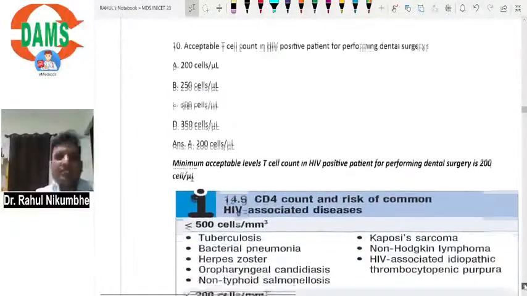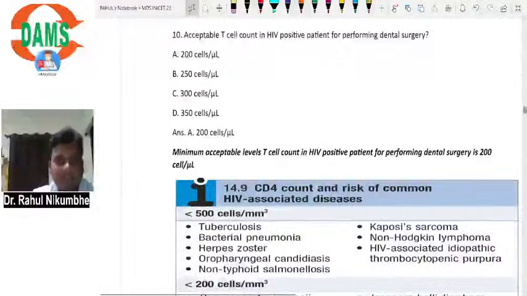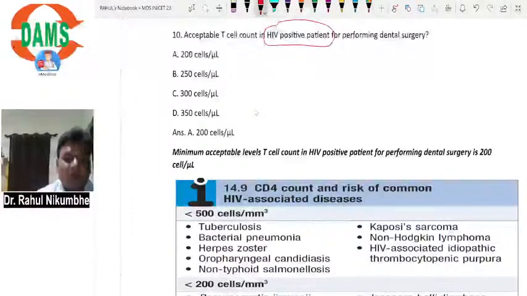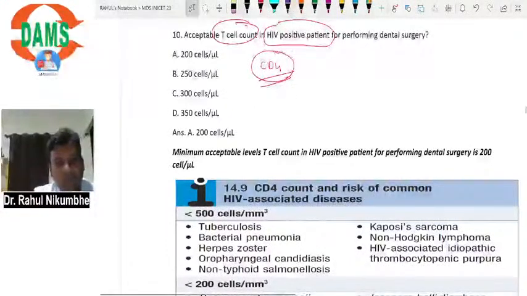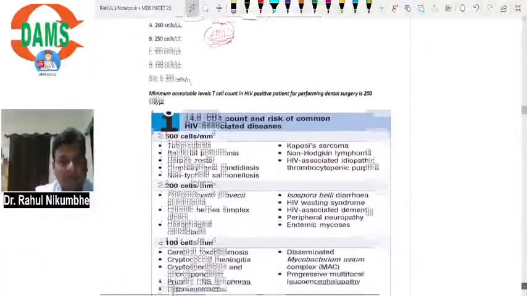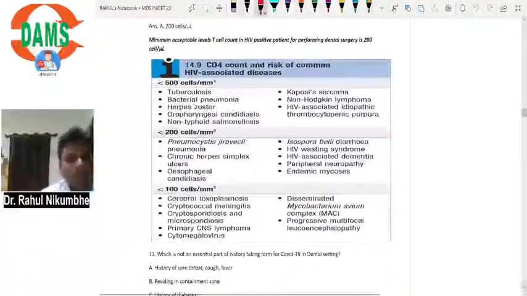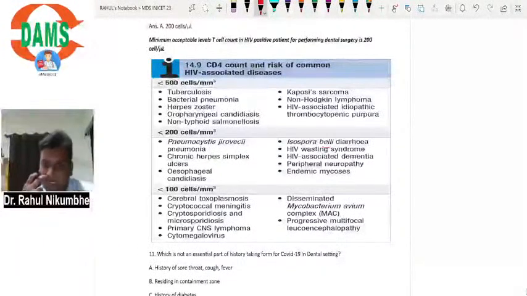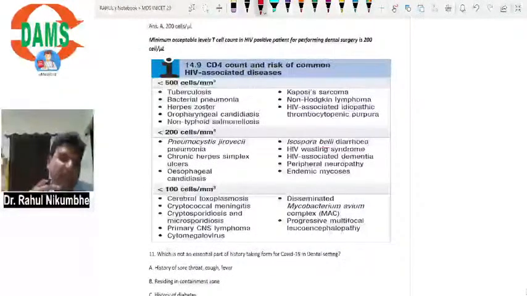Acceptable T cell count in an HIV positive patient for performing dental surgery. When a patient has HIV, the CD4 cell count is very important. T cell count is called CD4 cell count. When this CD4 cell count goes below 200, the patient is at risk of Pneumocystis jirovecii pneumonia, chronic herpes simplex ulcers, esophageal candidiasis, Isospora belli, HIV wasting syndrome, HIV associated dementia, peripheral neuropathy, endemic mycosis.